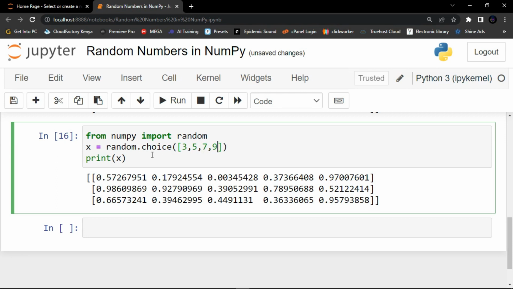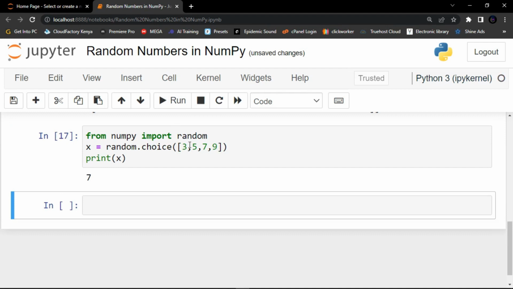When I run the code, you can see that it returns a value from within the array. So that's how you can return one of the values in an array at random.